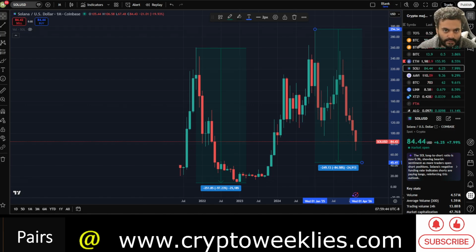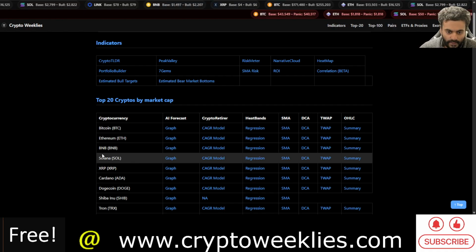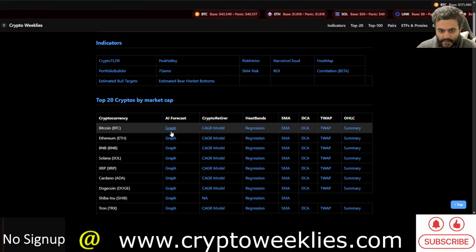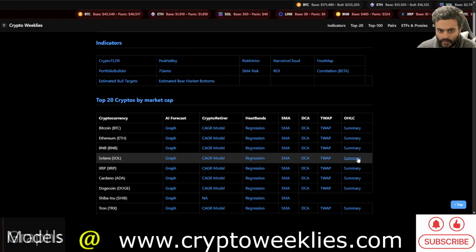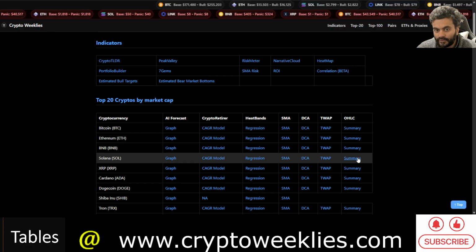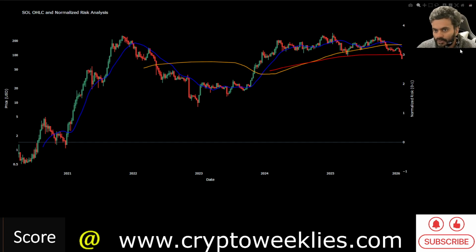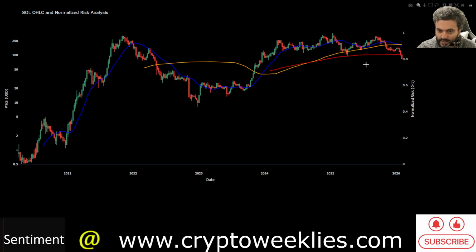Coming to our own website again, this website deals with one crypto at one row and analyzes the regression based sentiment, the machine learning based sentiment, time weighted average price, and the overall risk for accumulation using technical analysis or simple moving averages. Let's start with the simple moving averages based risk for Sol accumulation. The normalized risk has gone quite low, as one would expect. This is the first time since the 200-week red line over here came into play, and the price went below the 200-week simple moving average.